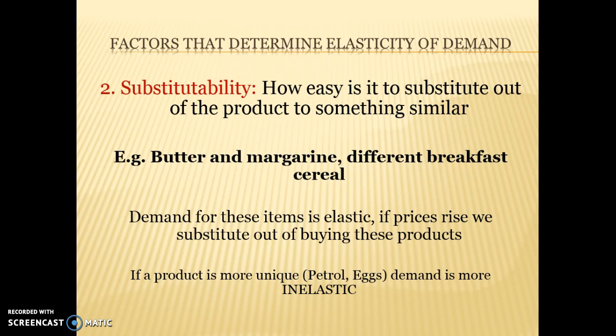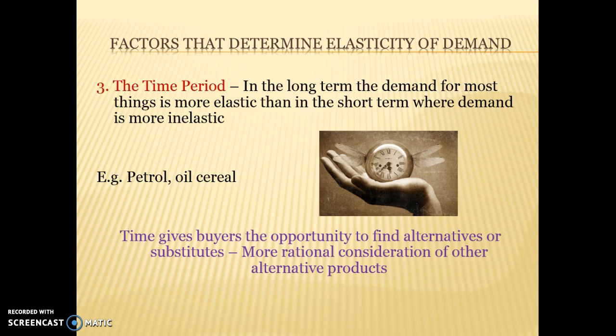So if a product is more unique, like petrol, eggs is another example, they're more likely to have an inelastic demand curve. They're not substitutable. The time period: the longer the time period, the more elastic the demand for a product is, or the higher the PED. And the reason for that is, as time goes on, we start to find more viable substitutes.